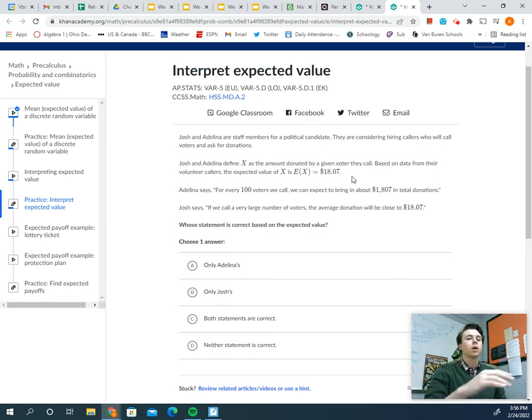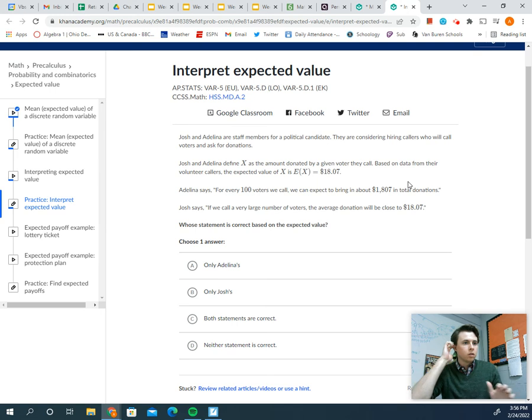Again, I'm not even going to read the next part yet. Here's what's rolling around in my brain. It's the long-term average. It's the idea that if we call a ton of different voters, over the long run, the average amount that they're going to give is $18.07. So let's see what Adelina and Josh say. Adelina says, for every 100 voters we call, we can expect to bring in about $1,807. Okay, this is a good interpretation. We're just advancing it to some number of voters.